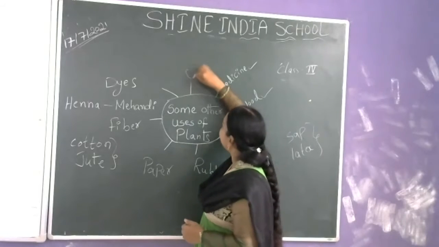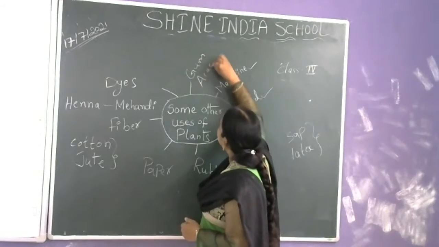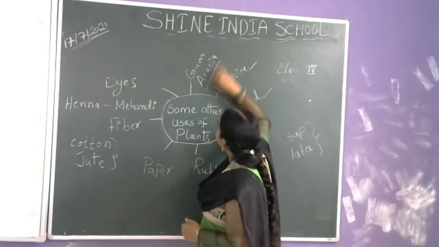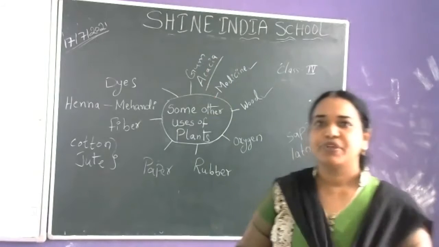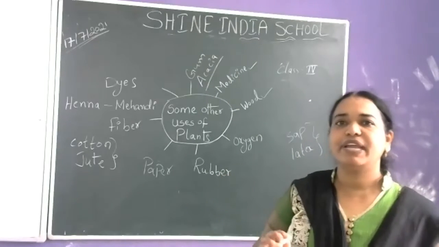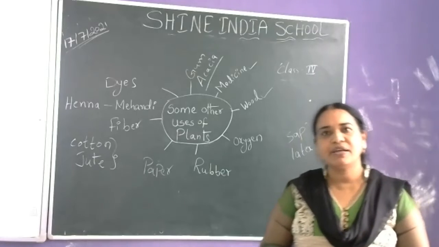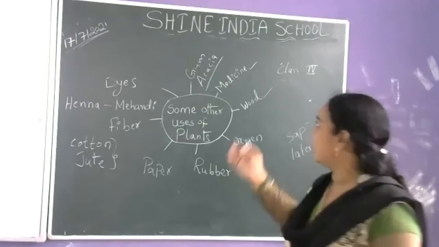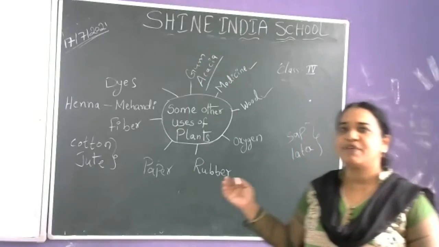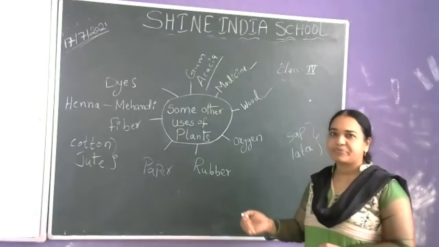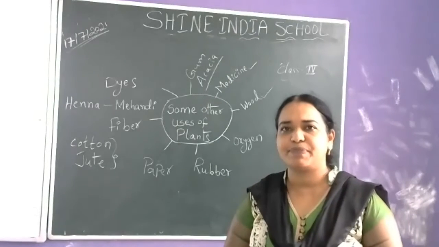Do you have any idea from where we get the gum? Acacia. Acacia is the name of the plant. That gum, used in paper and so many things, we also get from the acacia plant. These are some of the uses of plants. And before, in class, we discussed the food material which we get from the plants.